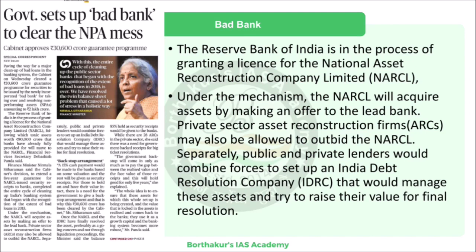So what are NPAs? When there is a commercial loan and it hasn't been paid for 90 days, or there is an overdue of 90 days, the bank usually classifies those loans as non-performing assets. It is 90 days when it is a commercial loan. Similarly, if the loan that has been overdue is a consumer loan, the time limit is 180 days.